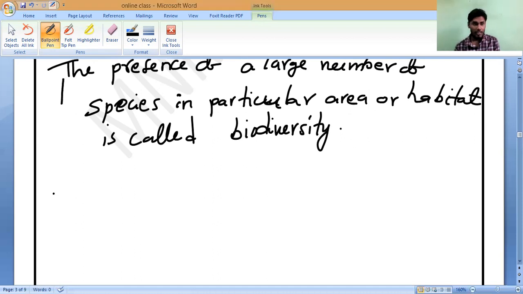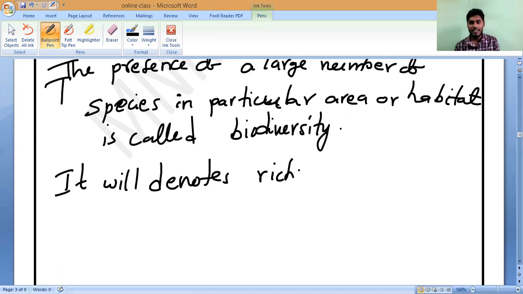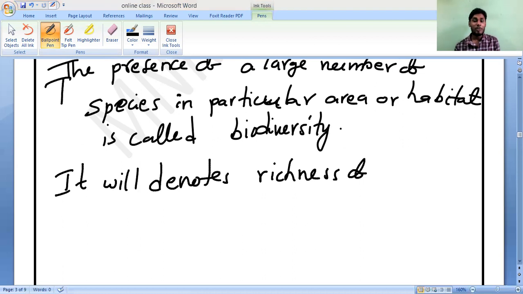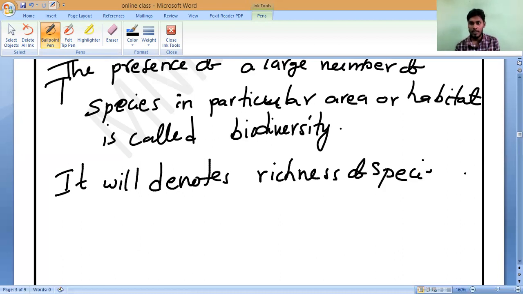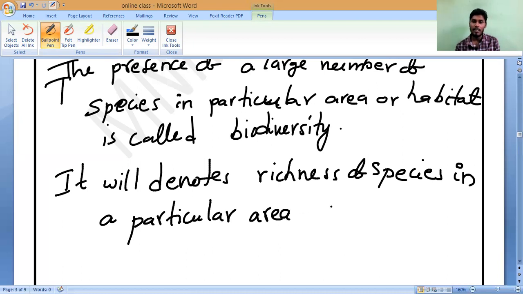It will denote richness of species in a particular area, or we can call it a habitat.